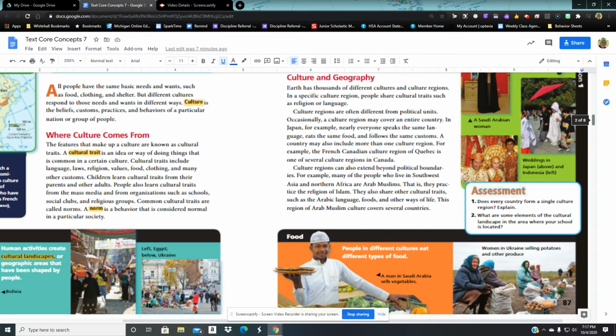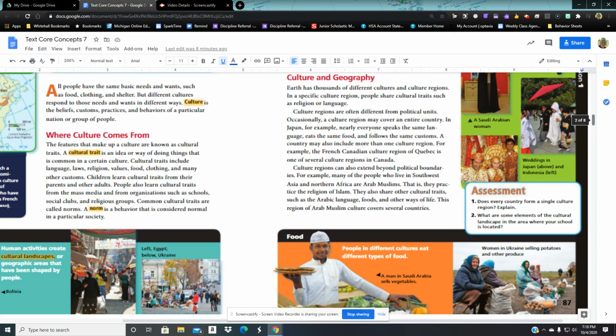I subbed in different schools in Grand Rapids when I was first starting to teach, 20 or so years ago. And there were schools in Grand Rapids where the neighborhoods were Hispanic and they spoke Spanish in the schools. So those are culture regions within the city of Grand Rapids even.